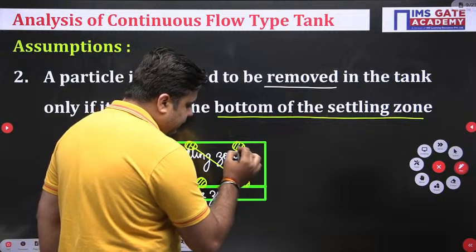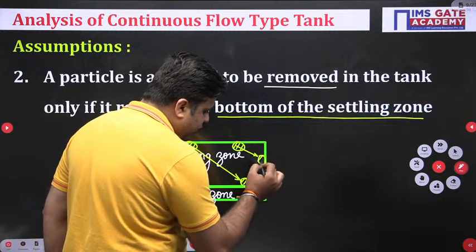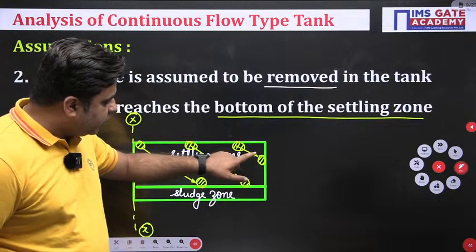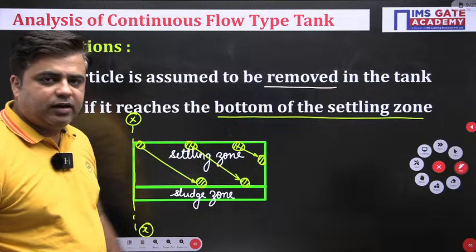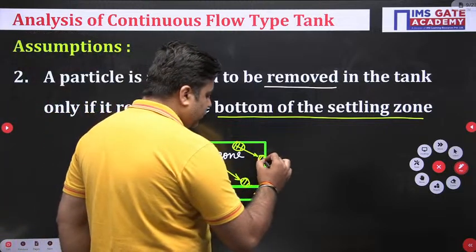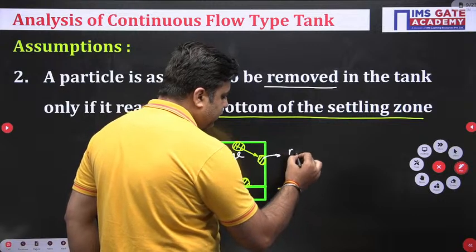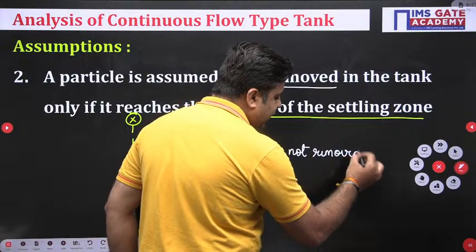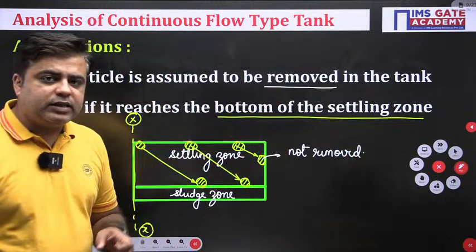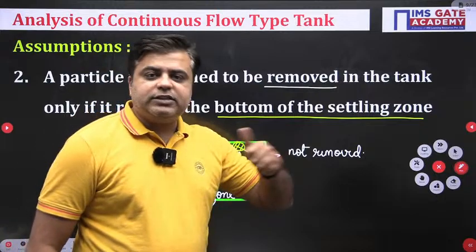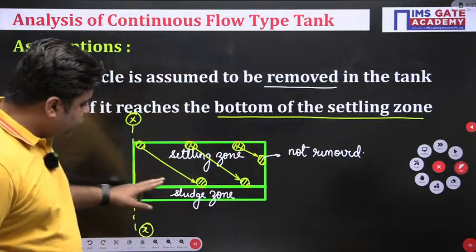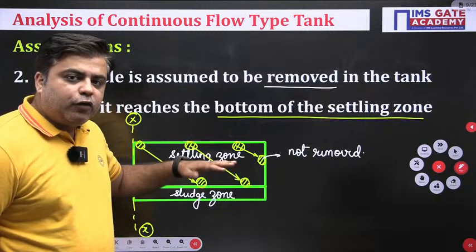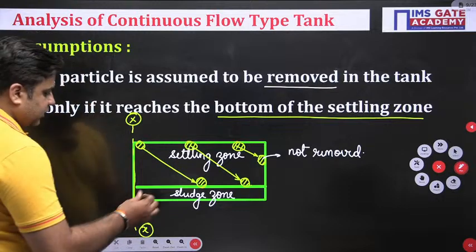If the particle does not reach the bottom of the settling zone, you can see this particle is not reaching the bottom of the settling zone. So we do not assume that this particle is settled. This particle is not removed, and this type of particle will not be considered for calculating the efficiency of sedimentation. Only those particles which reach the bottom of the settling zone will be considered for calculating the efficiency of sedimentation.